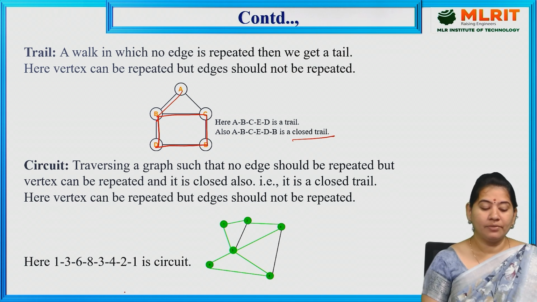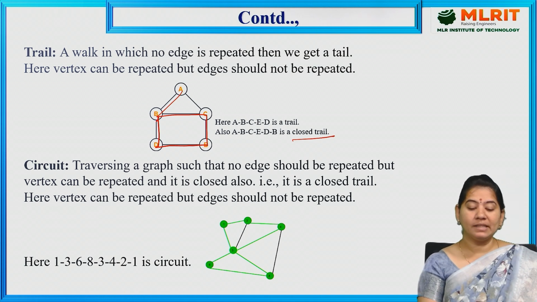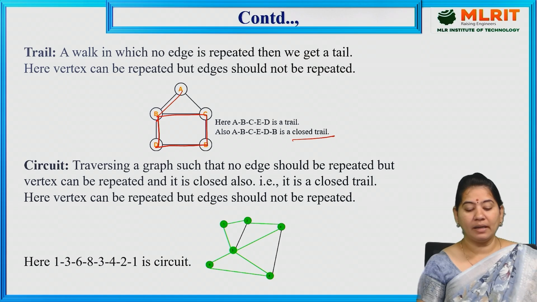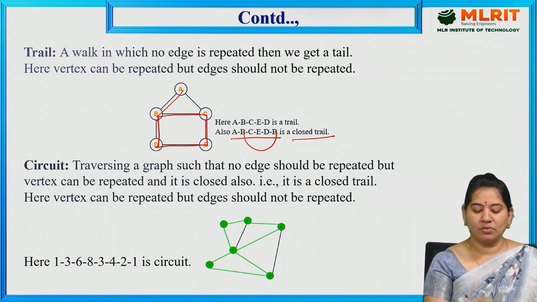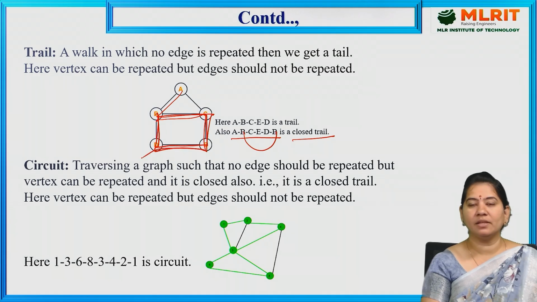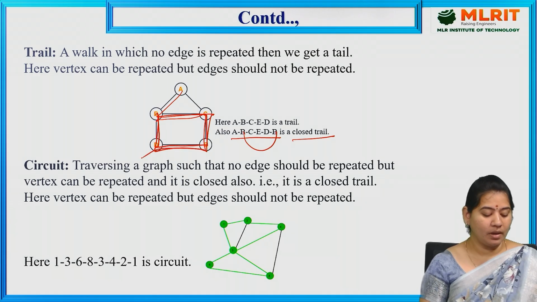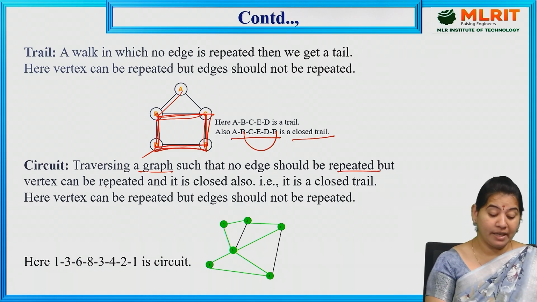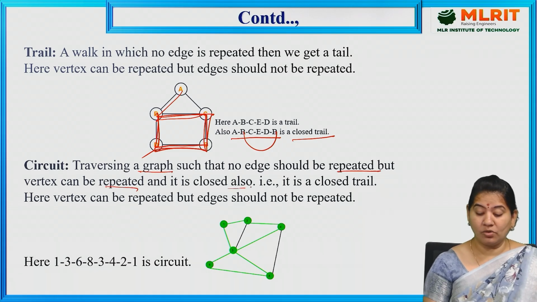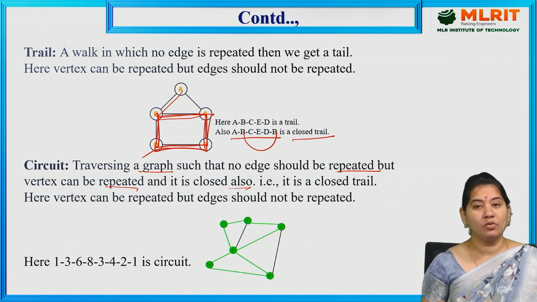So here we can say that the vertices can repeat and edges should not repeat. That's why if you observe here in the closed trail, B is repeating twice. So A, B, C, E, D, B. So A, B, C, E, D is an open trail. Next we also have circuit. So traversing a graph such that no edge should be repeated, but vertex can be repeated and it is closed also. That is, it is a closed trail.